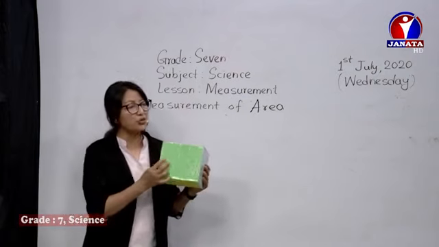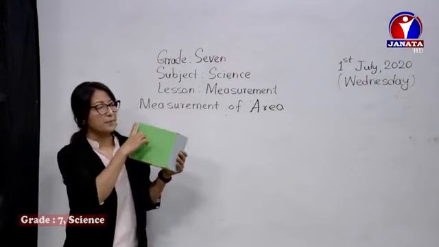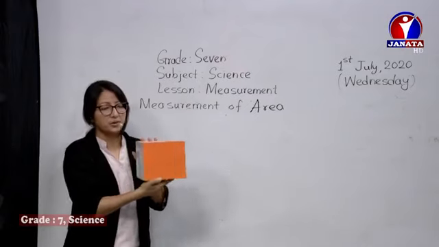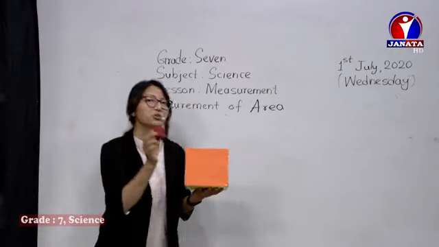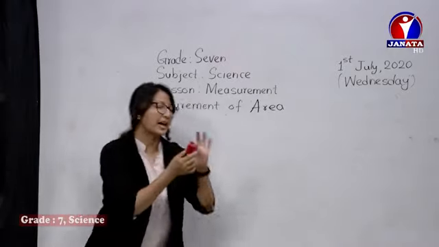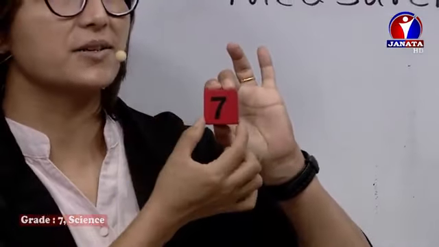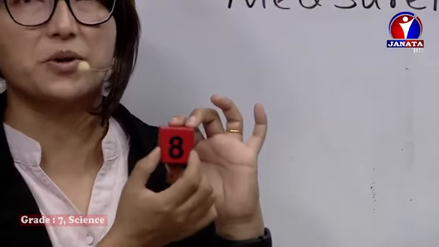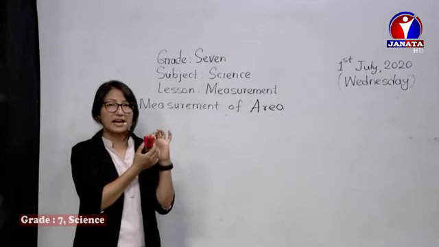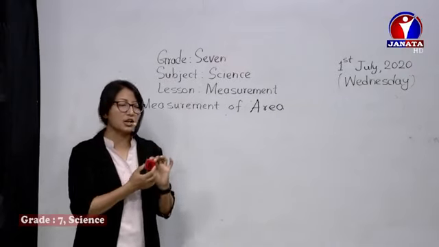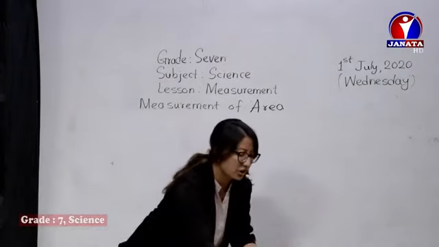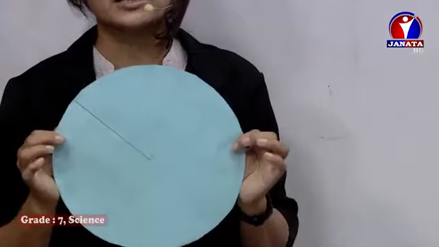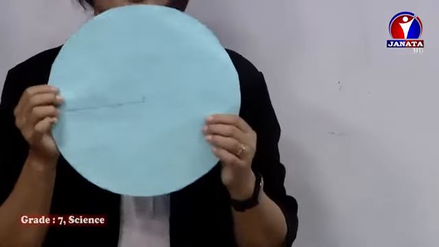These objects have a fixed length, breadth, and height. They are called regular objects, like a cuboid, a cube. It can be anything like a sphere, a cuboid, a cube, a rectangle, a square, a circle. These all have a fixed shape. Here, a circle has a fixed shape. All these objects are called regular objects.